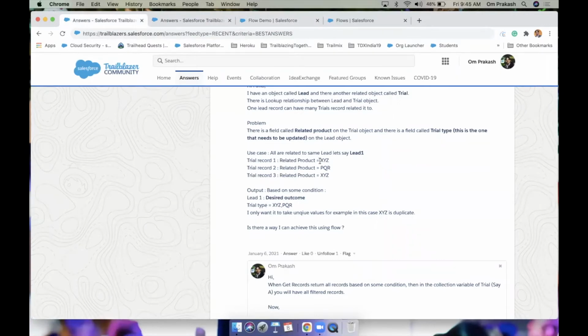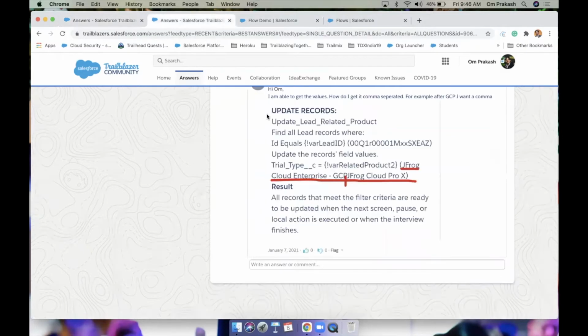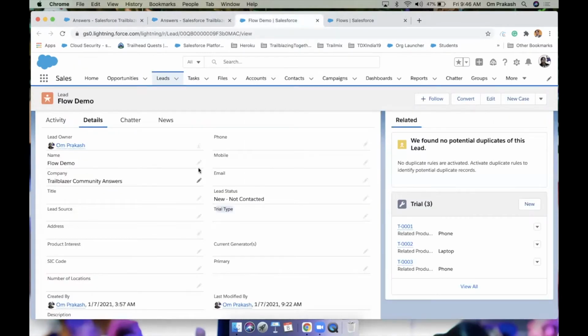Means if you see here, if related product is xyz, pqr, xyz on 3 records, then the final output should be xyz comma pqr. Means we need to avoid this duplicacy. Okay, so in this question the main concern is how to concatenate the values with comma separation, and we need to update the lead when a new trial record is created.